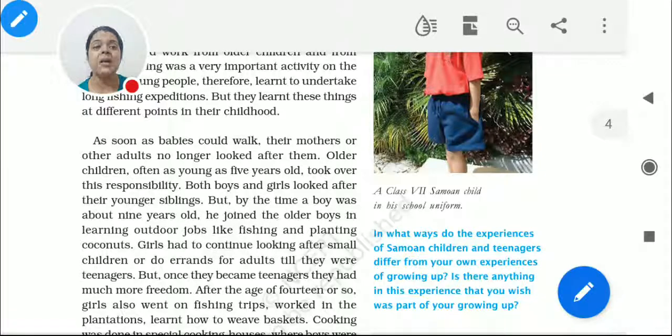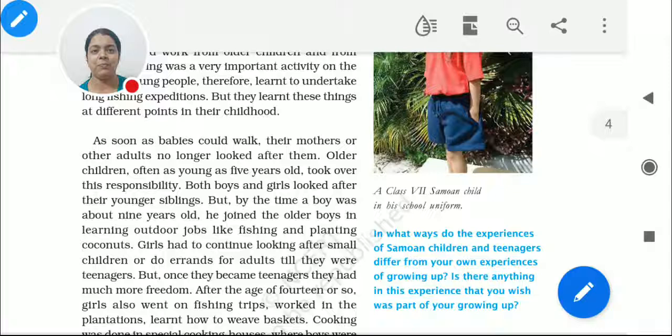But by the time a boy was about 9 years old, till 8 they are taking care of their younger siblings. But when they are 9, what happens? He joined the older boys in learning outdoor jobs like fishing, looked after small children, or did errands for adults till they were teenagers. So at the age of 9, they are much more responsible now. They have to go for fishing, they have to learn how to fish, they have to do all the household kind of work, they have to do everything.